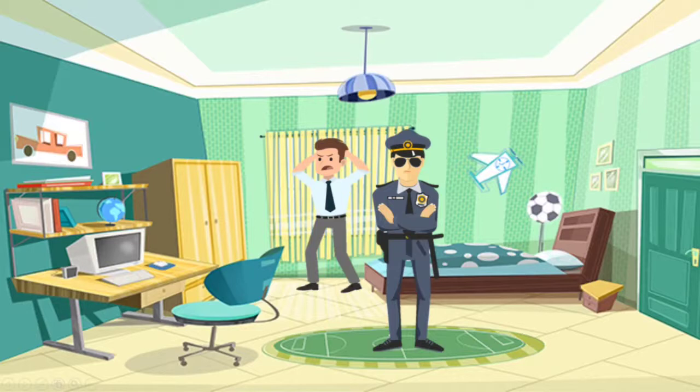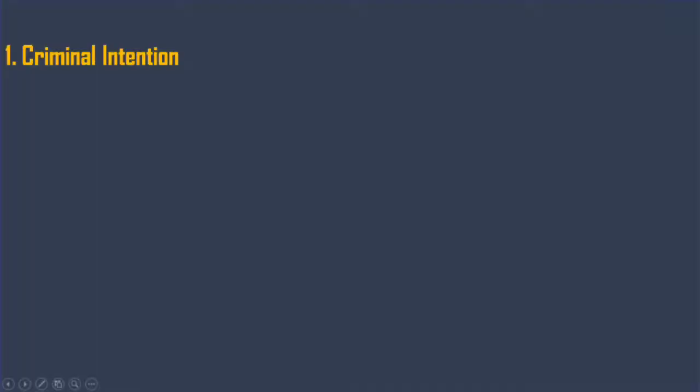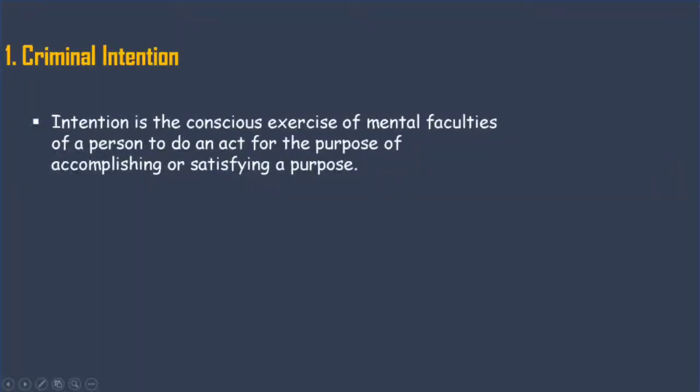So what we understood is that there was intention of A, there was preparation done by A. He attempted to rob the bank and he successfully did it. That was his accomplishment. So here we understand four stages of crime. Let's understand them in a very detailed manner. So the first is criminal intention. Let's start with criminal intention.